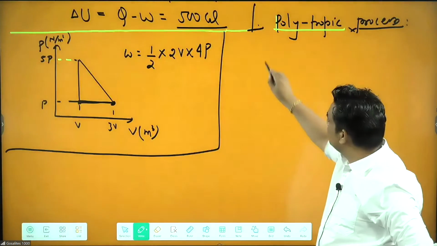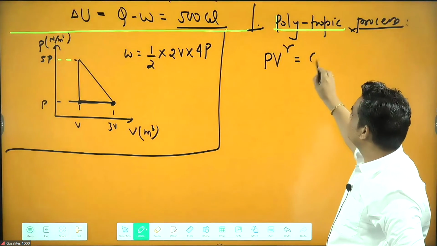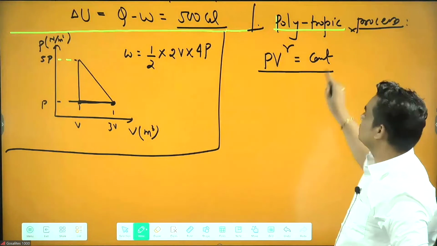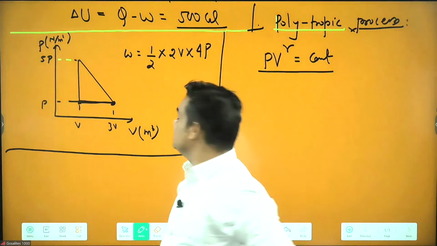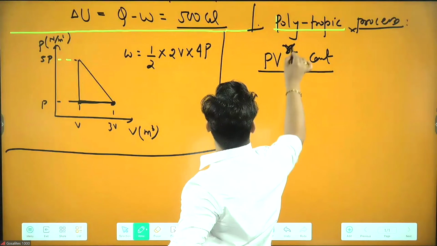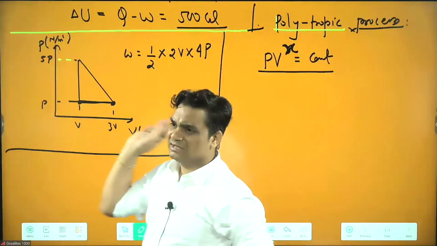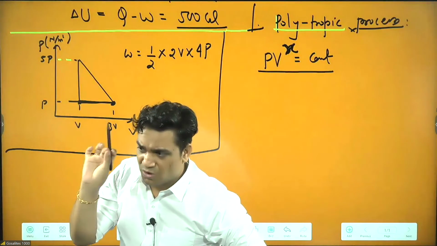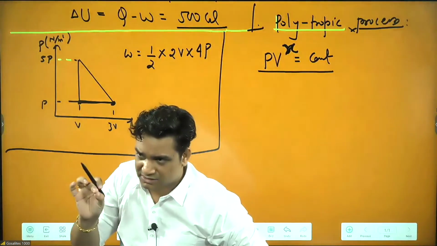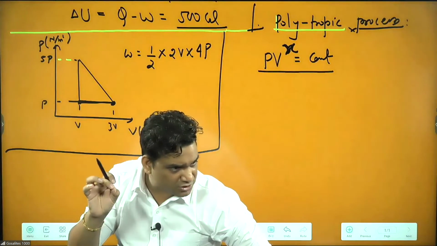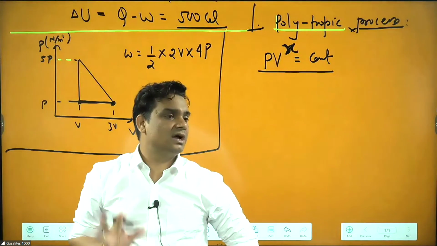How will you identify it? PV power gamma equal to constant. PV power gamma equal to constant, this is your polytropic process. I mean PV power x equal to constant. This is similar to the adiabatic. All four processes also come under this, and all the infinite processes which are possible will also come under this.